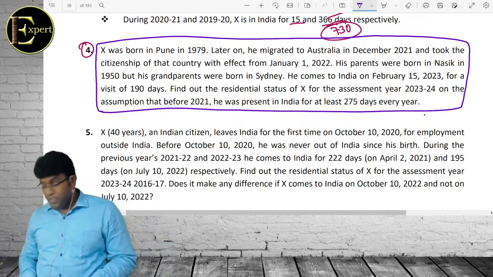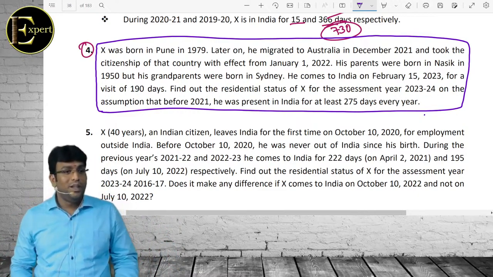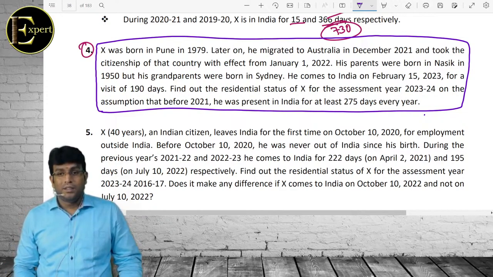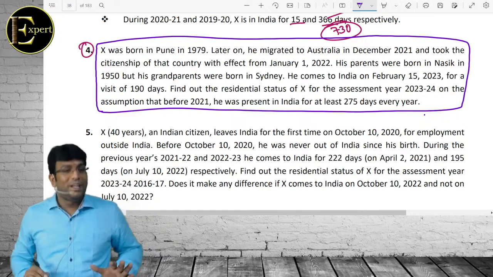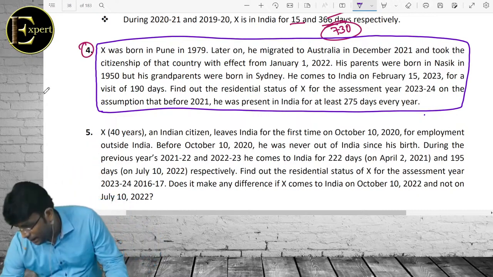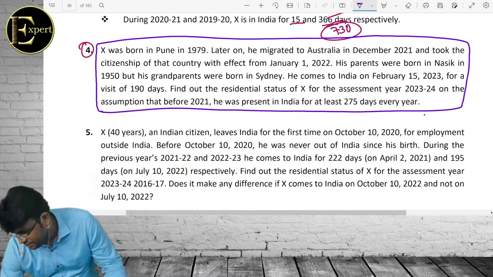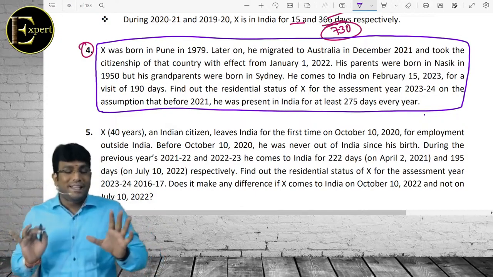Yes, what was I asking you, where are we? Yes, question number 4. First of all, is he an Indian citizen? No, why? Come on, my dear friends. My first question to you: is he an Indian citizen?